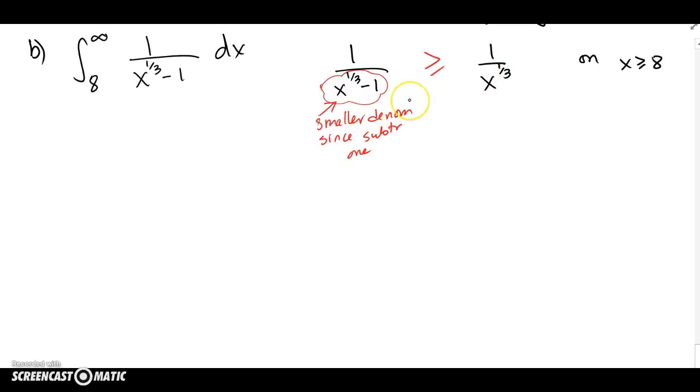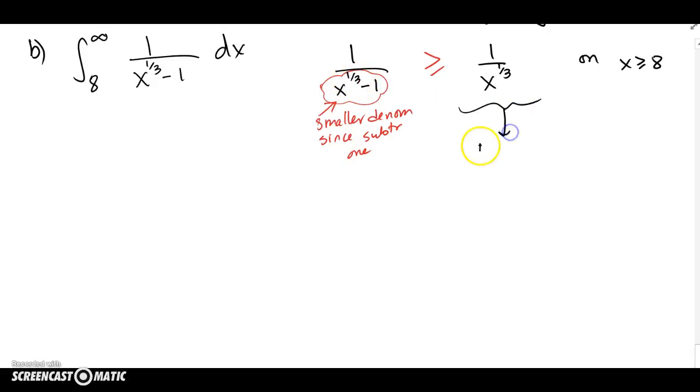This is the hardest part for the comparison because you have to come up with a function that nicely relates to the other one and then do the analysis of which one is bigger, which one is smaller. And I always say eat up certain parts of the complicated looking function and then just analyze whether denominators are getting bigger or smaller. That might be easier to work with. So smaller denominator means this side must be a bigger number because it's 1 divided by something smaller.